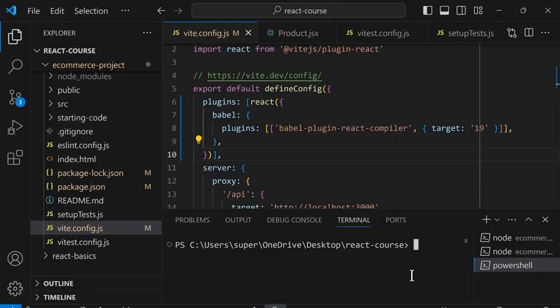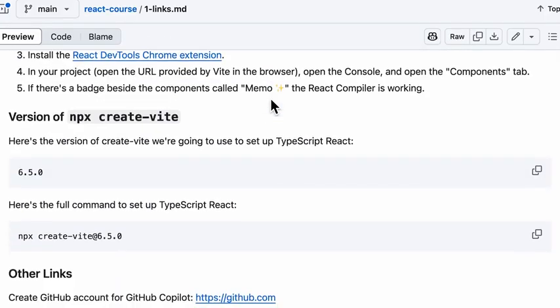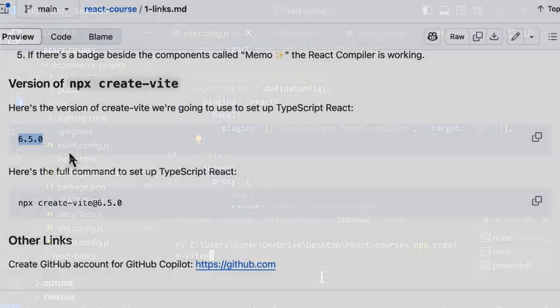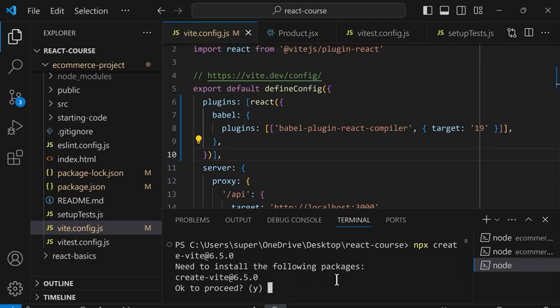And we're going to run the command npx create-vite. And we'll type @ to give it a specific version. And we'll click this link in the description, go to lesson 11, and we'll use this version of Vite. So copy the version that you see on your page, and in here we'll paste and press enter. If it asks to install the package, press Y and press enter.